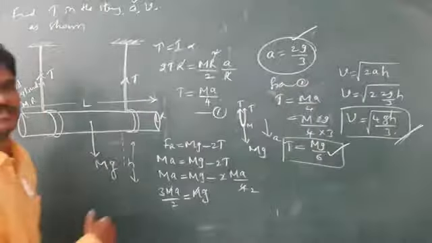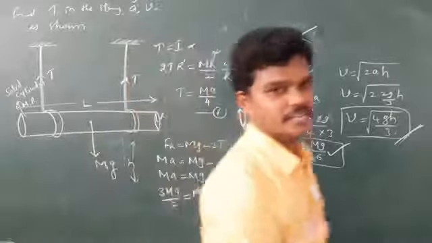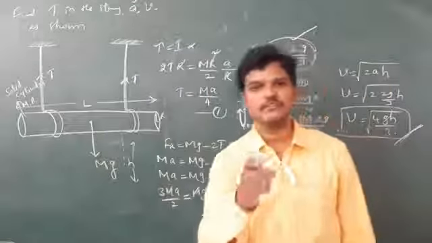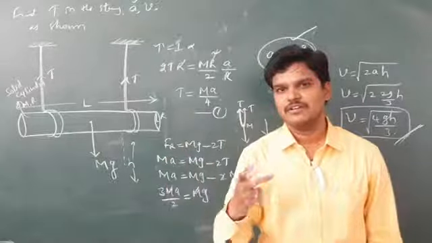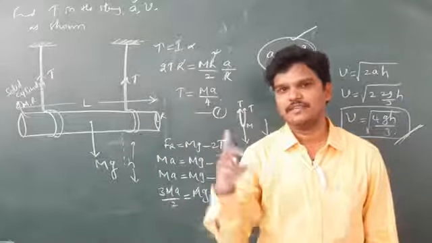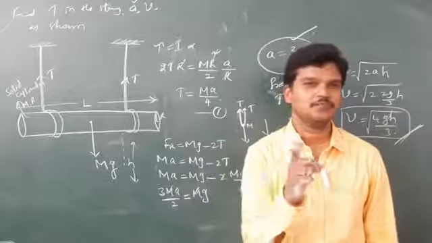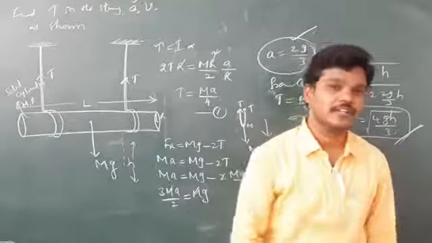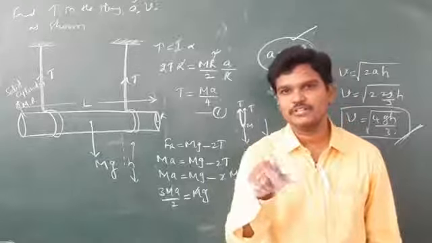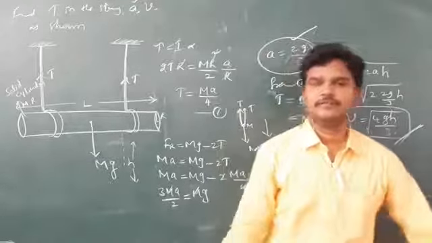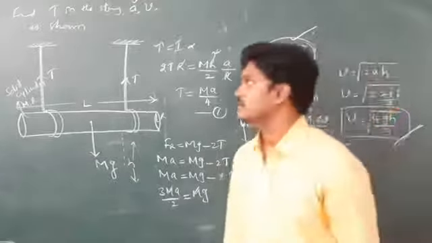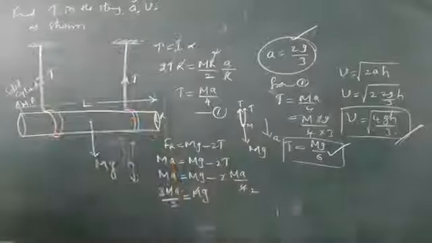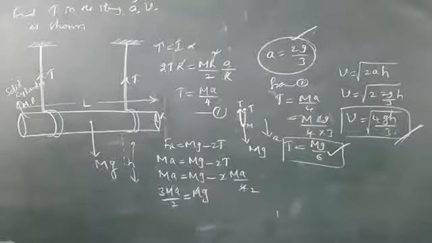Okay, see, this is the concept. Use the torque, get the tension, apply the free body diagram. See the two equations I am getting for this type of questions. Take the torque first and you will get one equation. Next, you apply the free body diagram concept, you will get another equation. Solve those two equations, you will get the required answer. Maybe they may ask anything. So take this: mg by 6, 2g by 3, 4gh by 3.